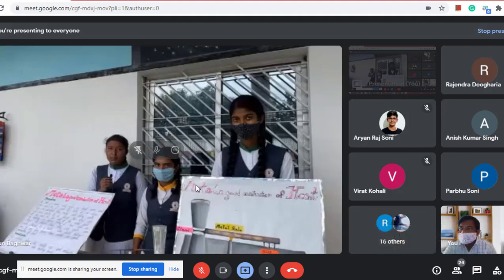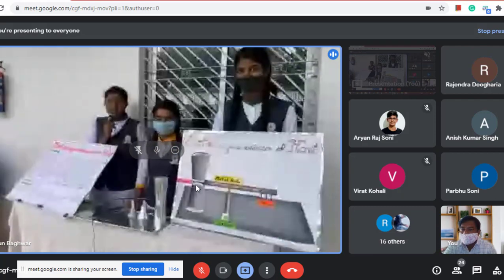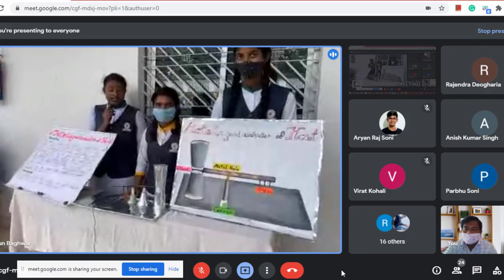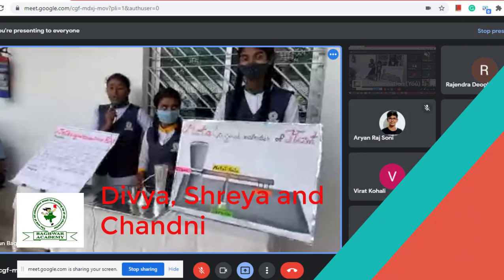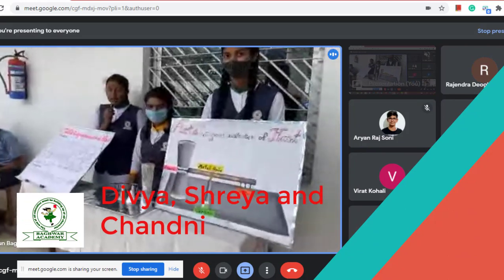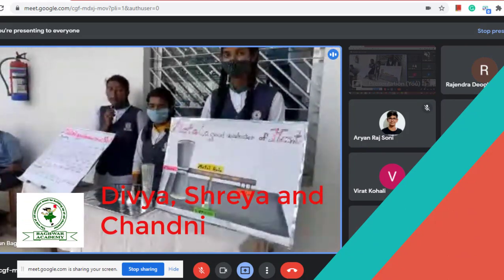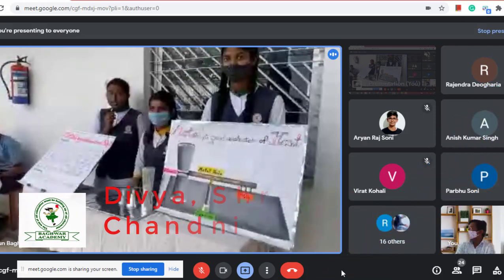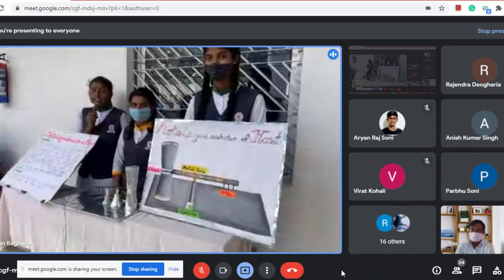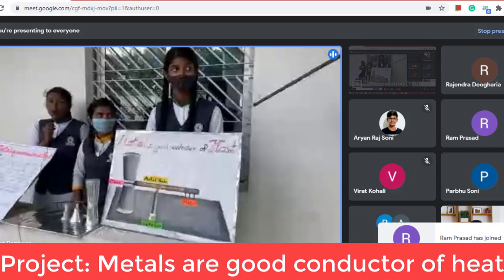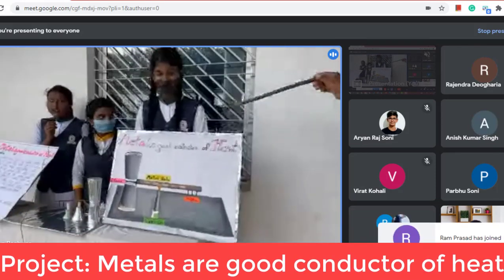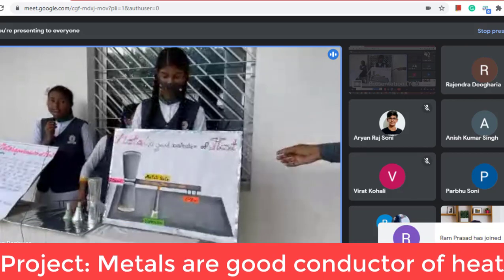Good morning, teachers and my dear friends. I'm Divya Kumari and they are my group partners Shreya Gungun Malakar and Chani Begum. We are students of class 10. We prepared an experiment on the topic: metals are good conductors of heat. We chose this experiment because when I got to know that metals like aluminium and copper are used in utensils, my curiosity increased.